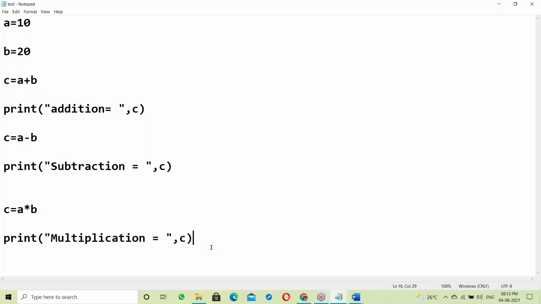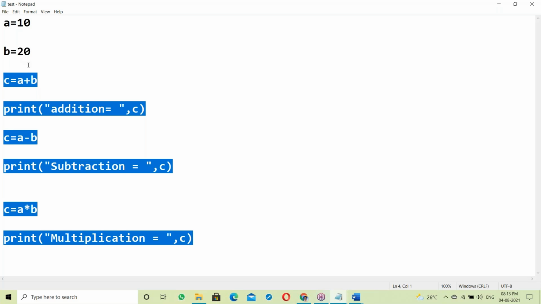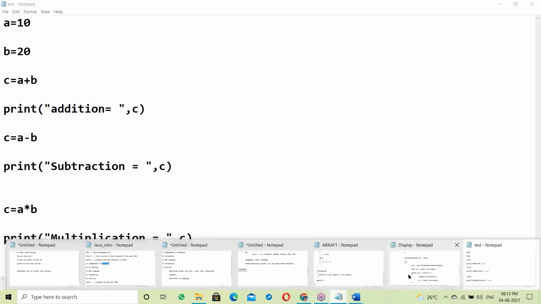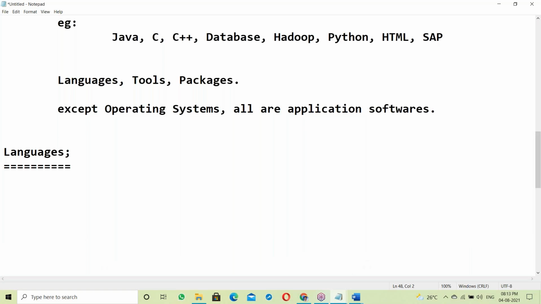Next, there is another one: computer understandable. There are two things here, user understandable and computer understandable. We understand this language, this is our language, right? The computer understands a different language. What is the computer understandable language? It's binary code, like zeros and ones. It's a system understandable language.